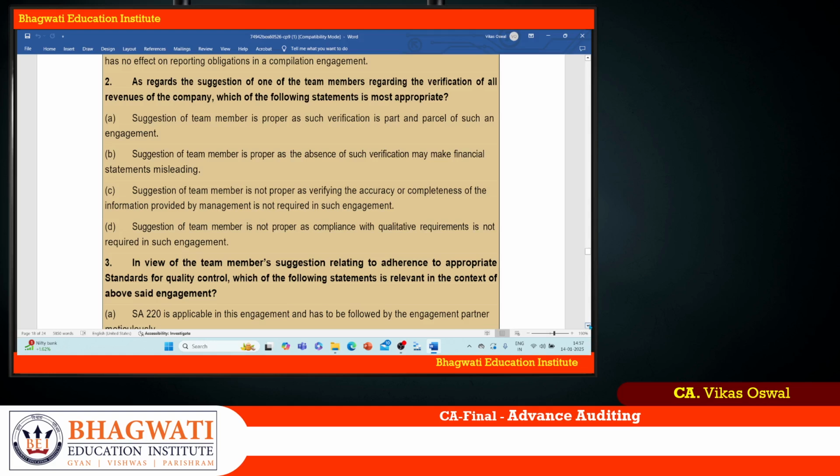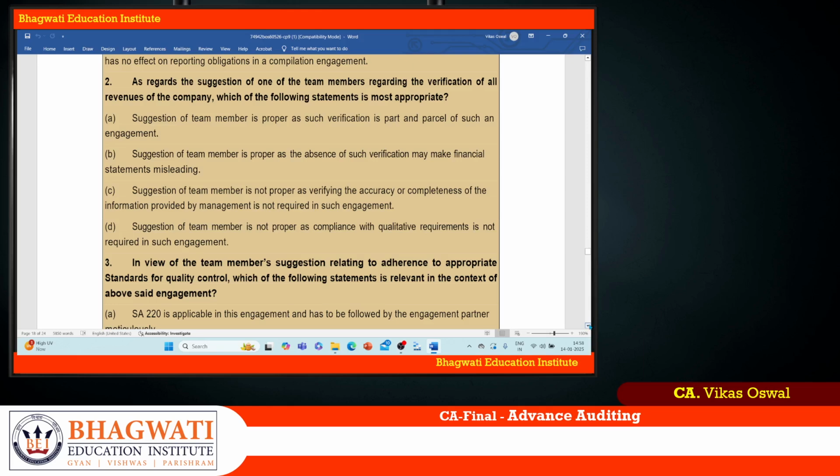Suggestion of team members is proper as such verification is a part and parcel of such an engagement. That is the thing here. So what happens actually here? Suggestion of team regarding the verification of all the revenues. Okay, that's the thing here.